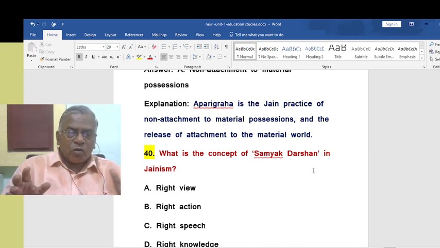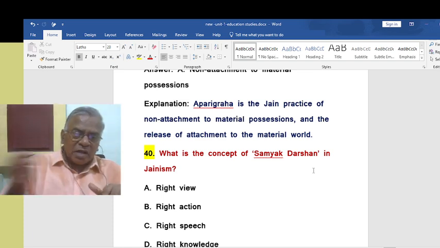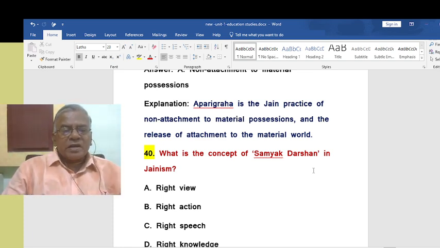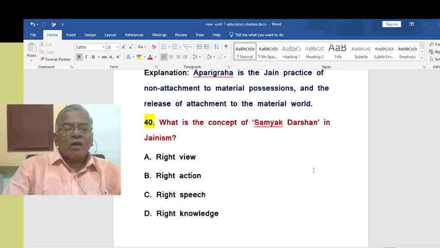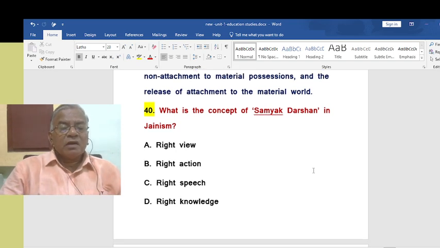It means no more attachment. Released from that attachment. That is called Aparigraha. Non-possession. Non-attachment. That is the meaning of Aparigraha. What is the concept of Samyak Darshan in Jainism?